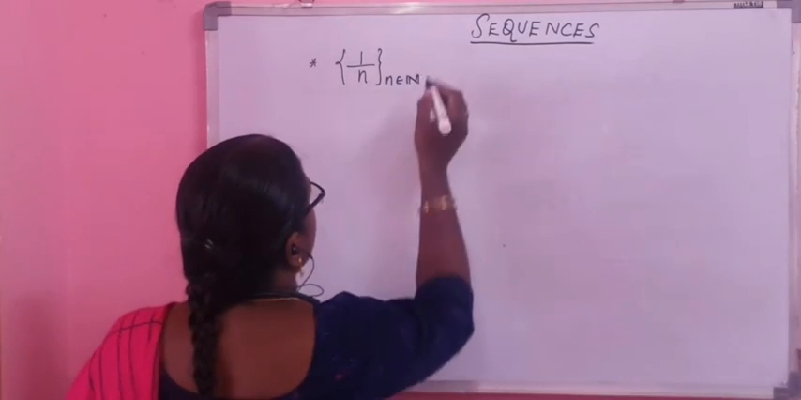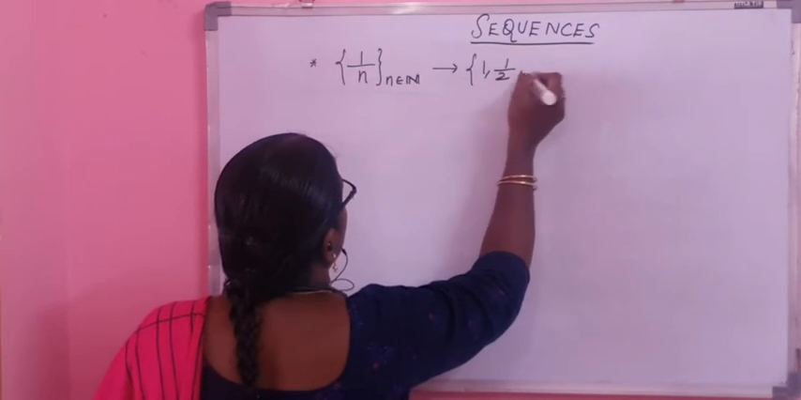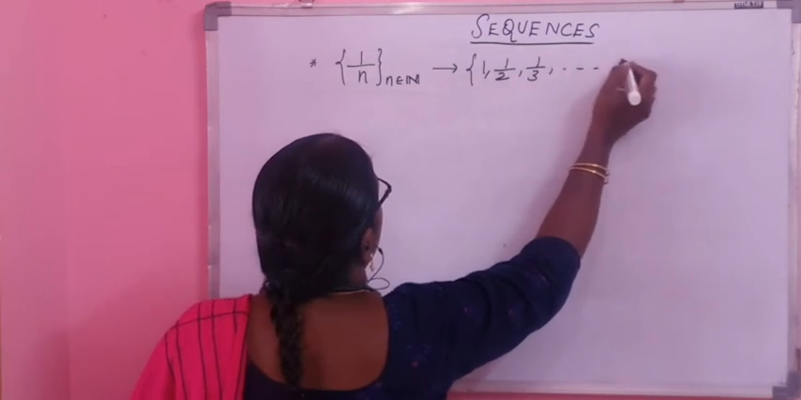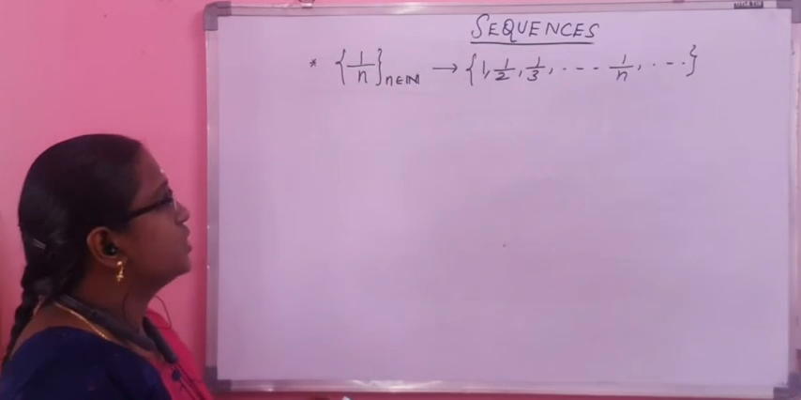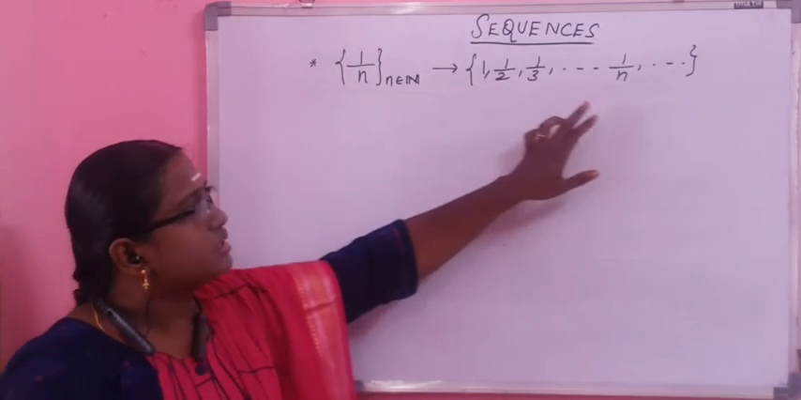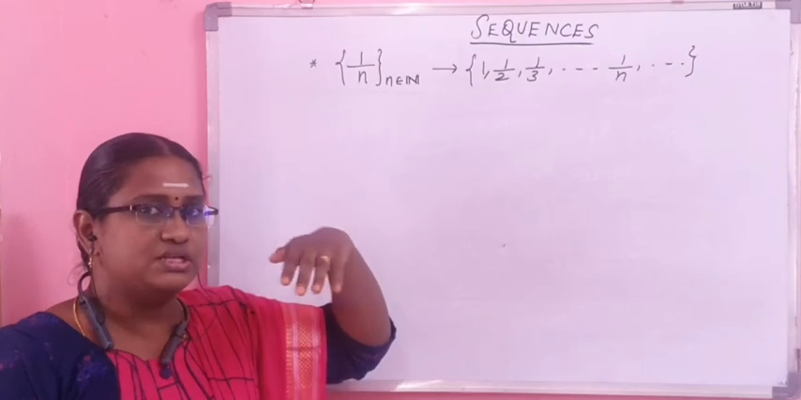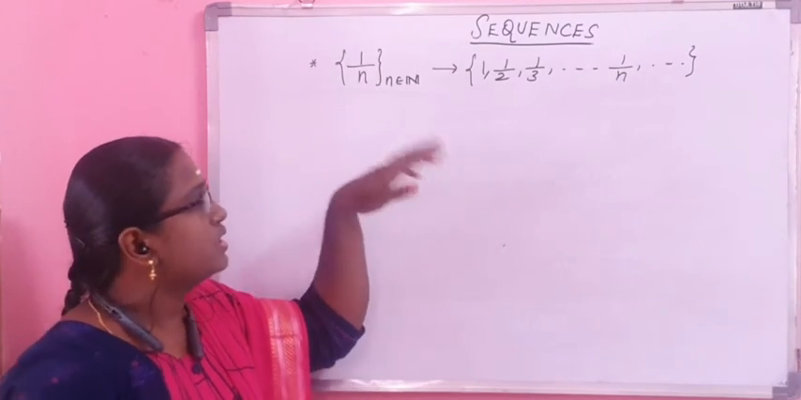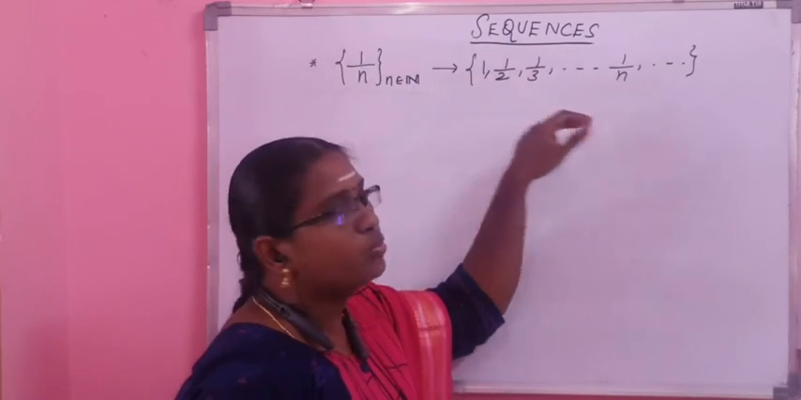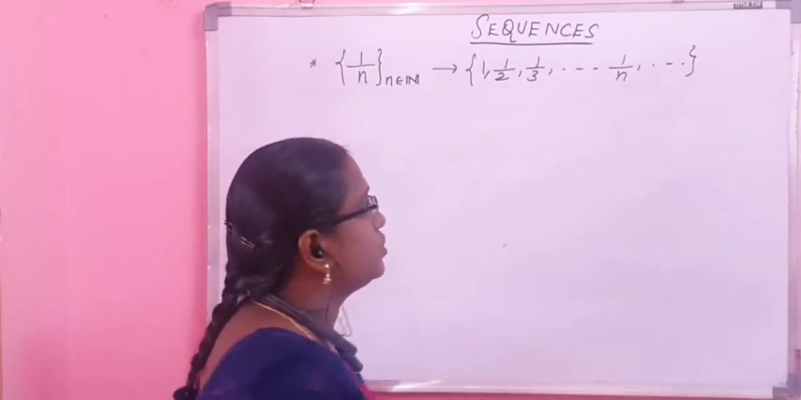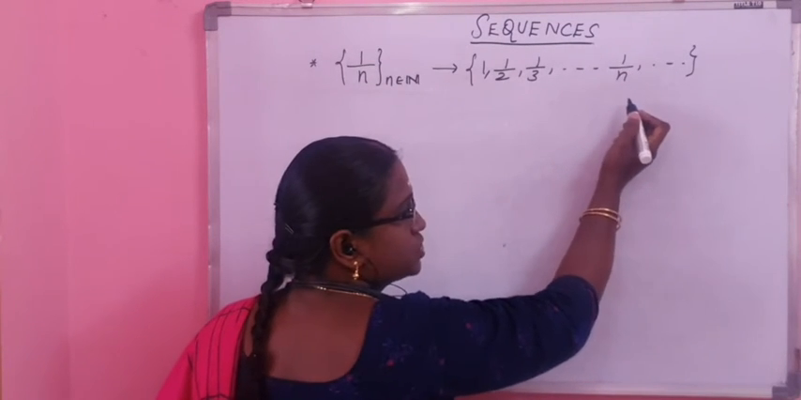So when you look at this sequence, what about its elements? The elements are 1, 1 upon 2, 1 upon 3, 1 upon 4, and so on. Now if you closely look at the sequence, in general we are interested in studying the behavior of the list as n increases. As n increases, the elements of the sequence move closer to 0. As n becomes larger and larger, 1 by n becomes closer to 0.